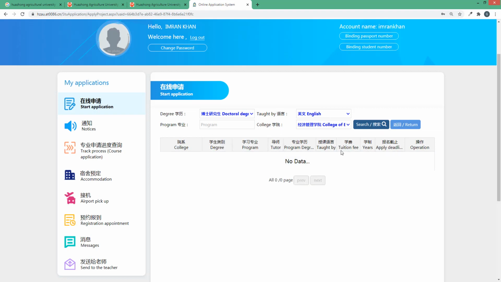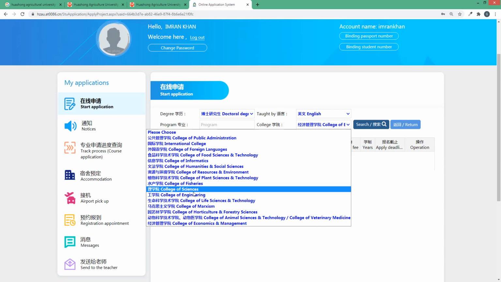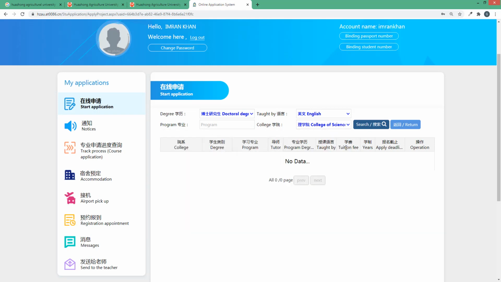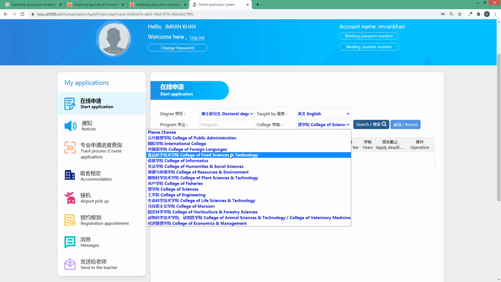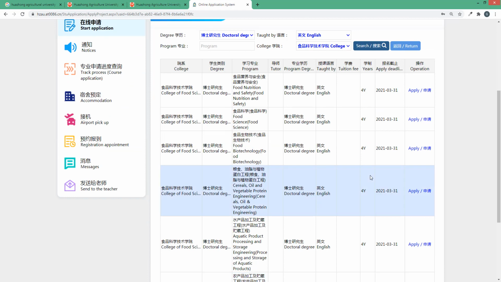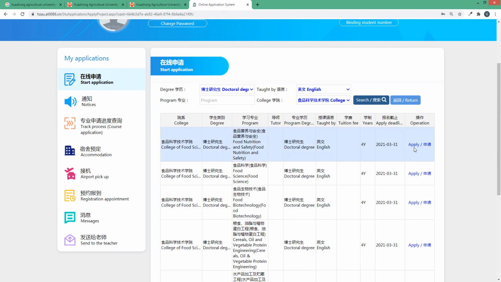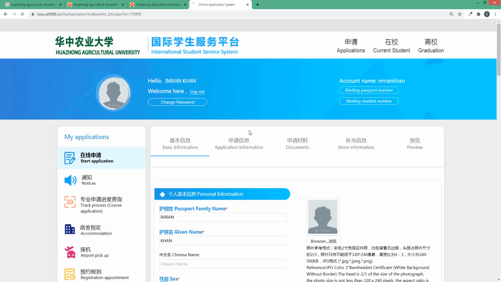You can see there is no department for this, so I click on College of Sciences. After that there is also no detail, so I select food science. For food science, five to six majors are available: food nutrition and safety, food science, biotechnology, and biology, all these things. I want to select this one, food nutrition and safety. The major is the same, and the degree title is the same.